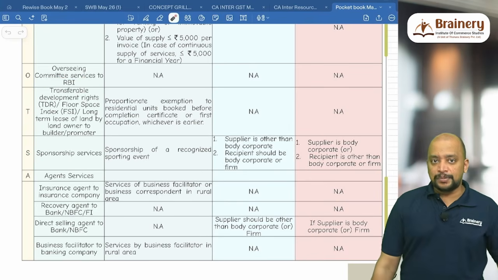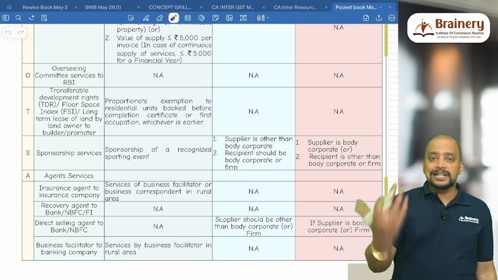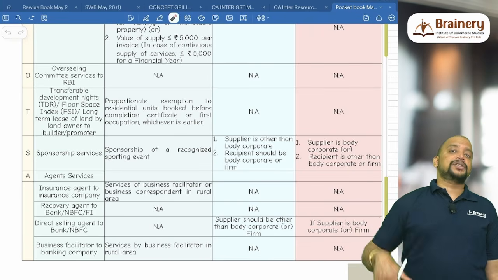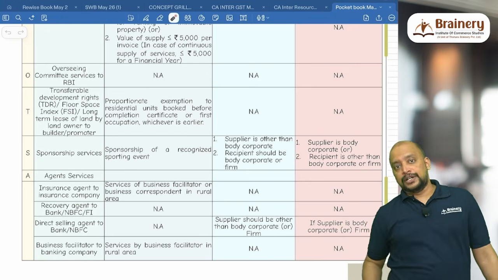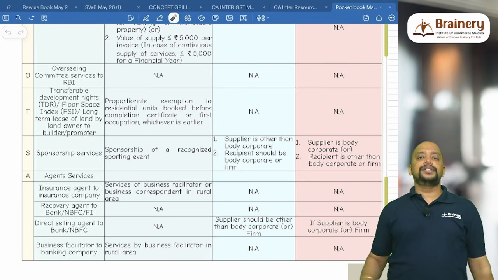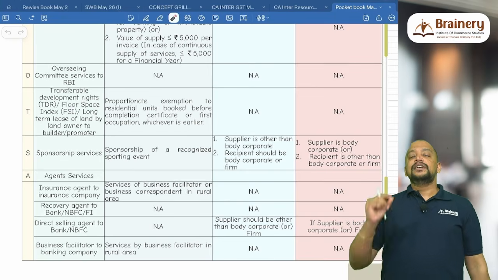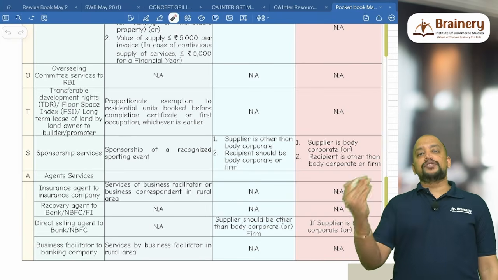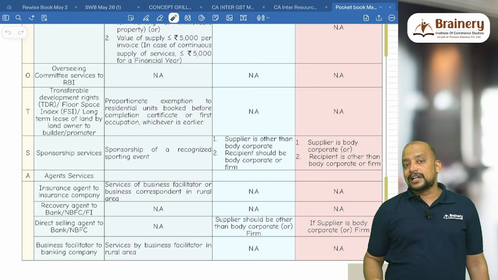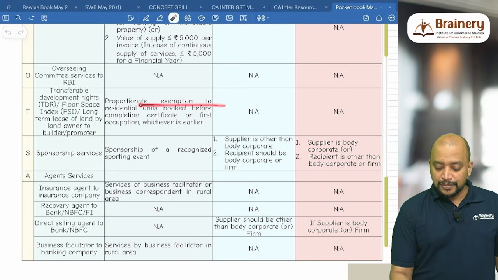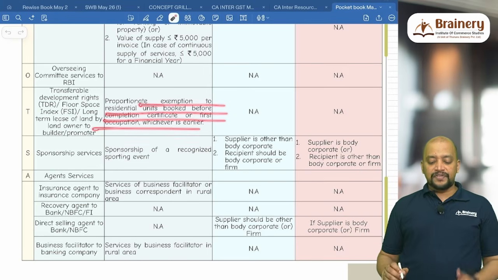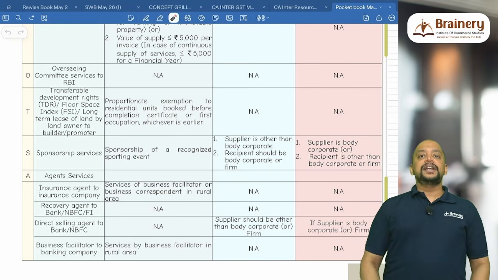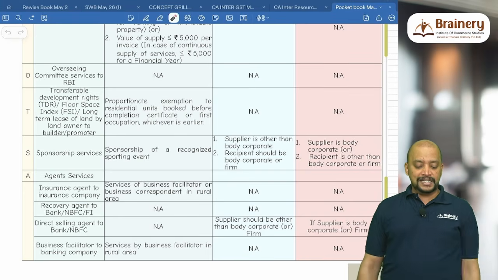Proportionate exemption is available. That is, I am the landowner who is giving TDR, FSI or long-term lease to the builder, and the builder is using it for construction of residential units or commercial units, but proportionate to residential units it is exempted. So to what extent? For example, out of this, say 30% is used for residential units booked before completion certificate. To the extent of the 30% it will be exempted. Proportionate exemption to residential units booked before first occupation or completion certificate, whichever is earlier. We don't have any condition for RCM or non-applicability of RCM in this case.